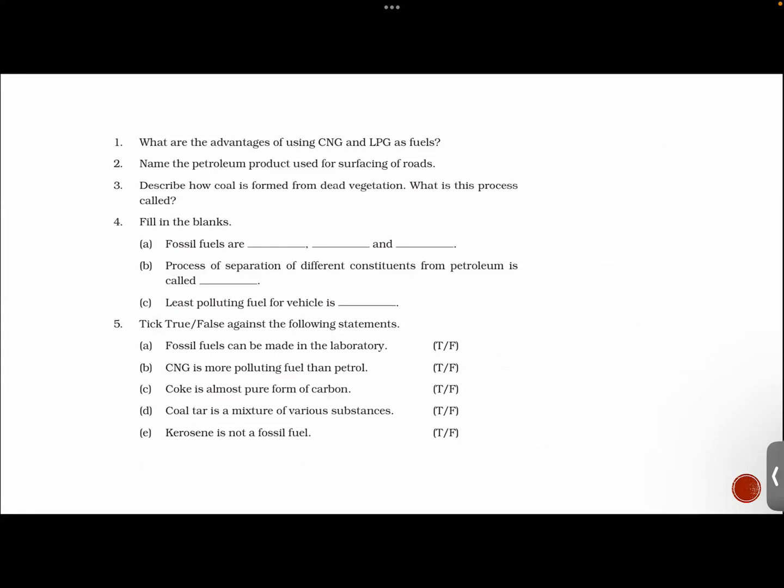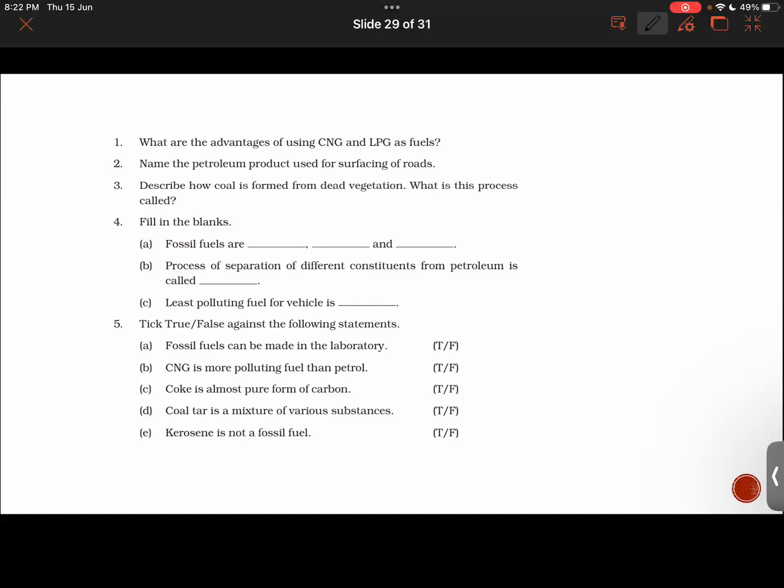See here, the first question is, what are the advantages of using CNG and LPG as fuel? First thing, we know that they are clean fuels, right guys? They have a high calorific value. They do not produce any smoke or any toxic gas. No smoke is produced, and they also do not leave any residue. No residue left.